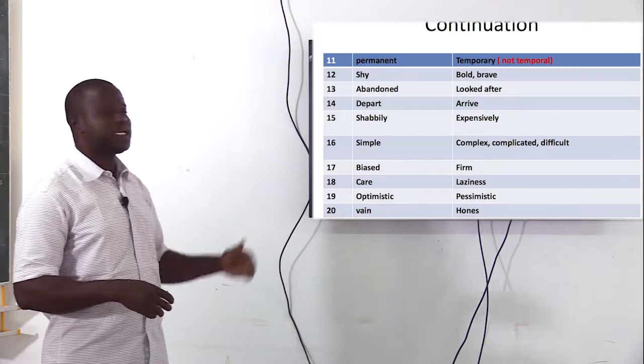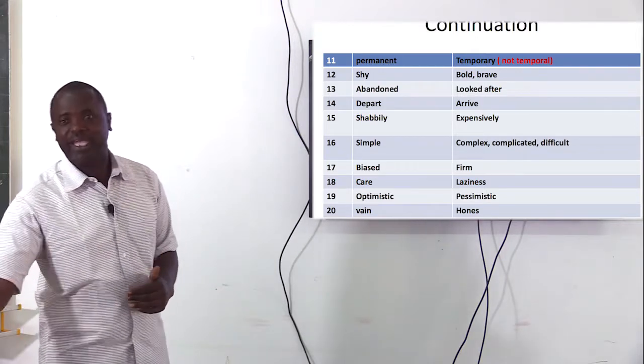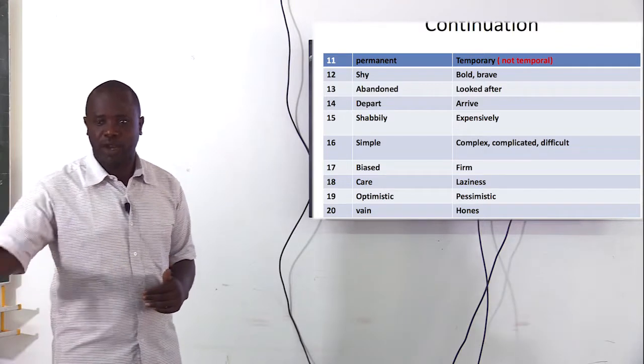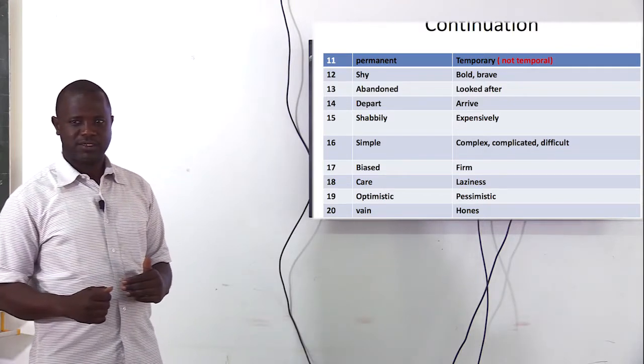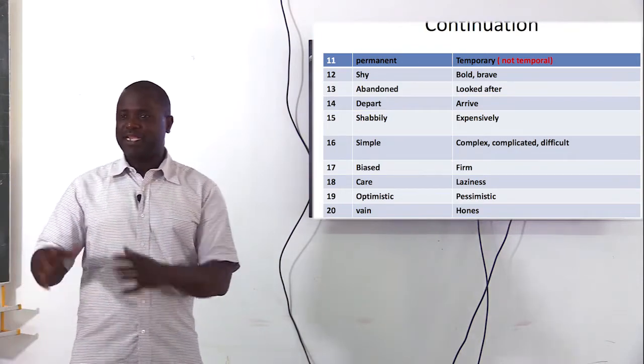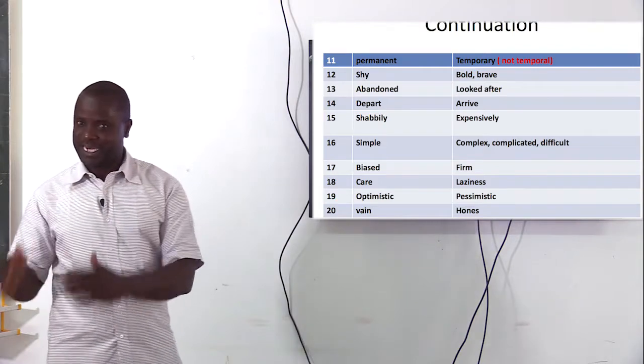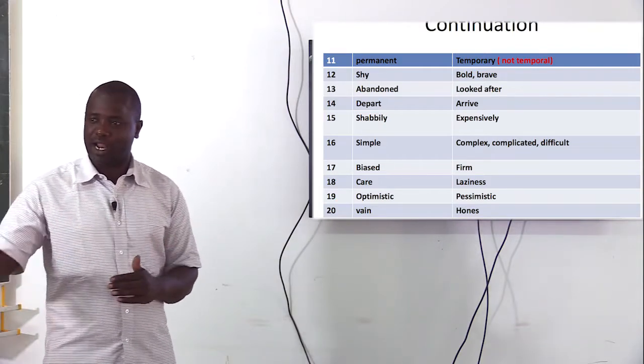This is their permanent class. This is their temporary class, not this is their temporal class. Take note of that. This is their permanent class. The opposite is this is their temporary class, not this is their temporal class.